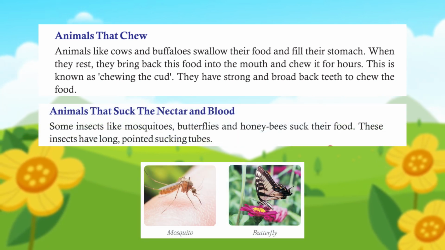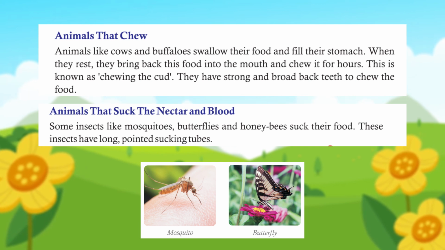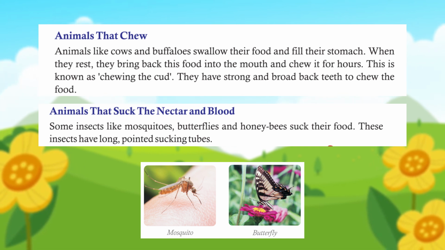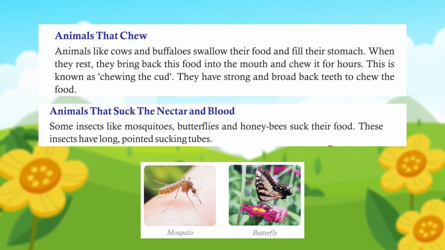Animals that suck the nectar and blood. Some insects like mosquitoes, butterflies, and honeybees suck their food. These insects have long, pointed sucking tubes.